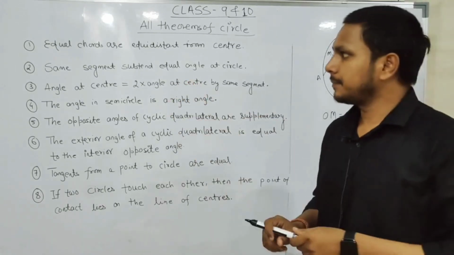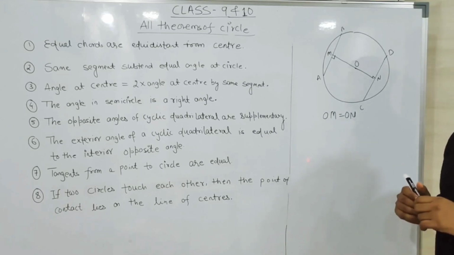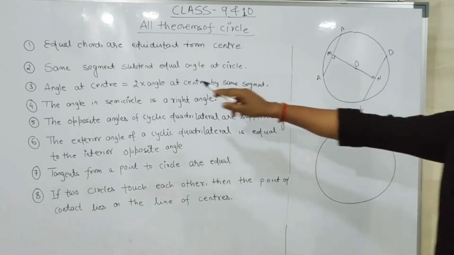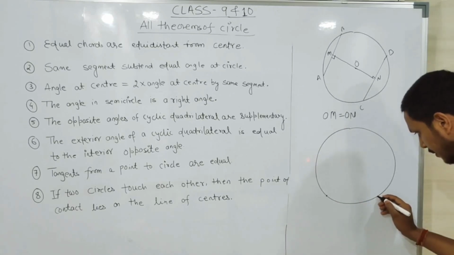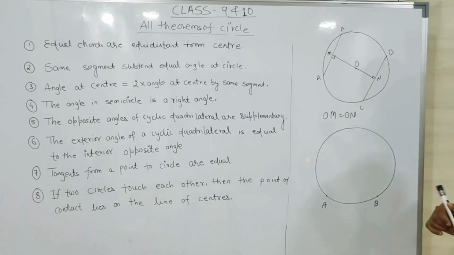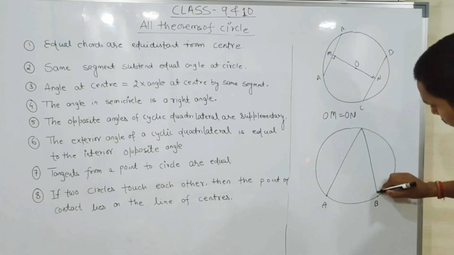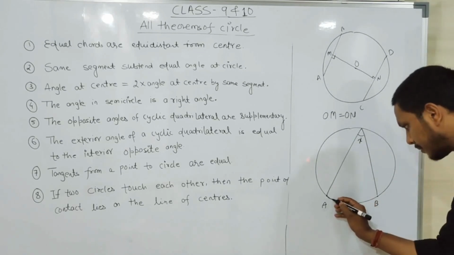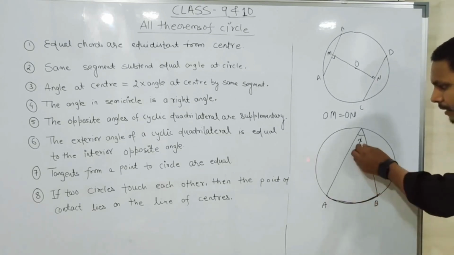Now the next theorem statement: the same segment subtends equal angles at the circle. So let's take another circle. It says the same segment. Let this be a segment, segment AB. And it says it subtends equal angles at the circle. So let us draw lines to the circle, and it makes an angle. Let us call it X. This is segment AB, and it is making angle X.